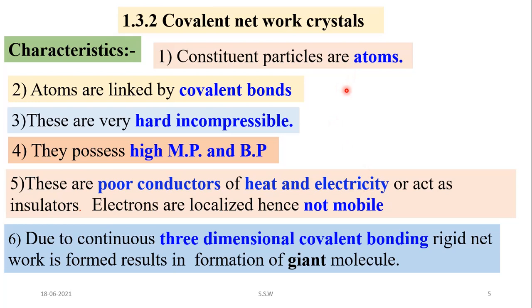So these are the characteristics of covalent network crystals, that is constituent particles are atoms linked by covalent bond. These crystals are hard and incompressible. They have high melting and boiling point, and these are poor conductors of heat and electricity, and they form three-dimensional covalent bonding, which gives a giant molecular structure.